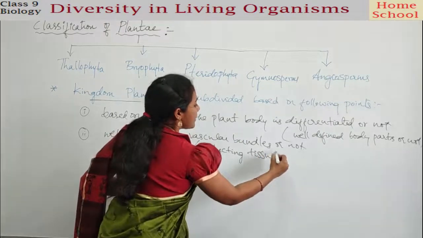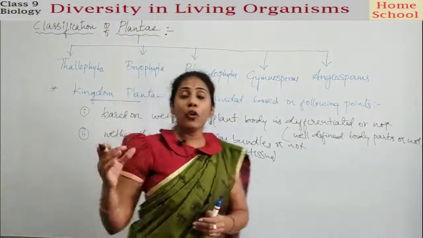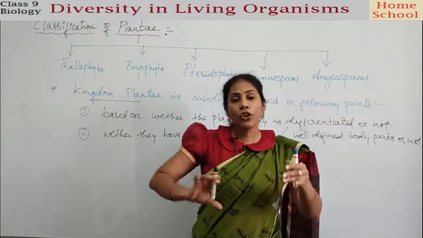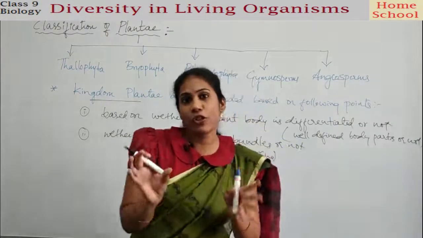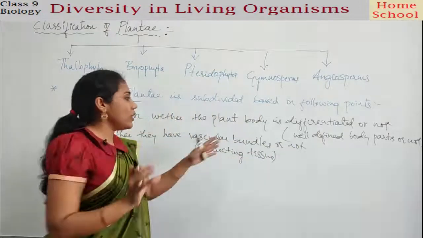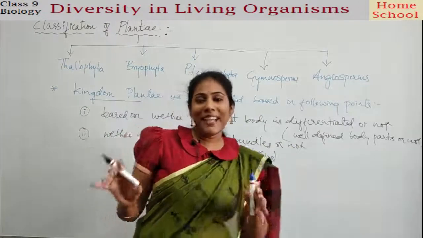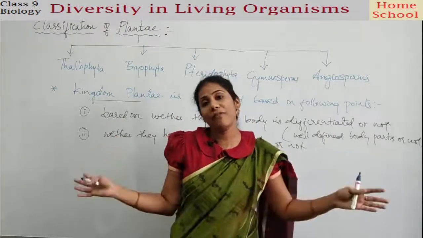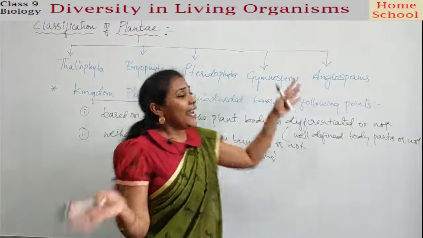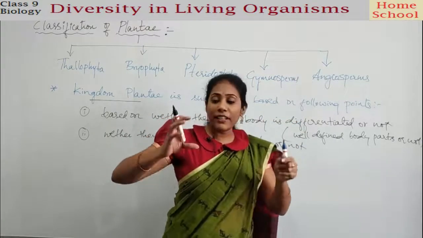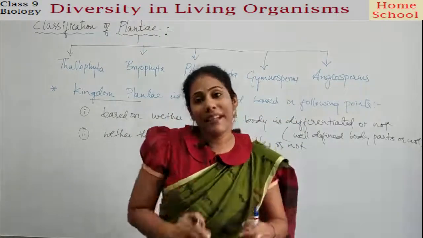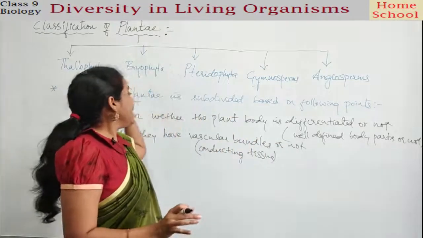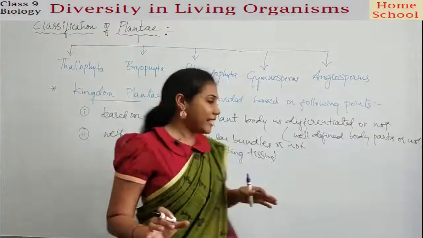So xylem is the one which conducts water, phloem is the one which carries food, isn't it? So those are some specialized tissues. We will call them vascular bundles. So if the plant has vascular bundles, it will come in one category. If the plants do not have vascular bundles, it will come in another category. So this was one of the points the scientists kept in mind, based on which they could classify the Plantae into 5 divisions, right?